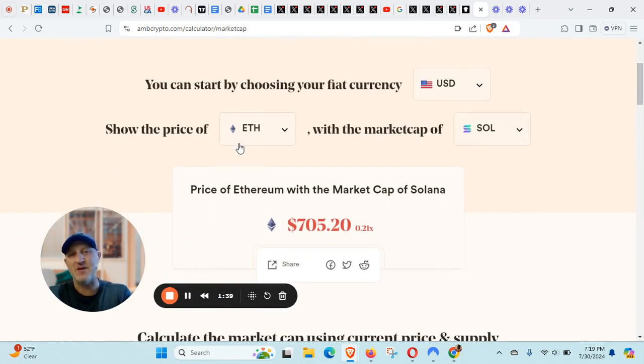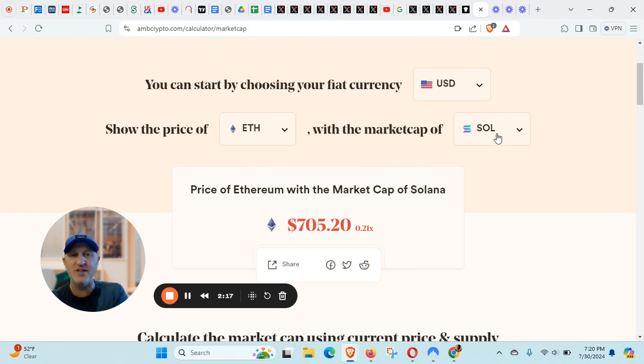You can basically take any coin and say, what would the price of this coin be if it had the same market cap of another coin? So let's take Ethereum, and if it had the same market cap as Solana, and Solana is worth about $180 right now, Ethereum would actually be $705. This shows us that Ethereum has better tokenomics than Solana. And from strictly a tokenomics perspective, it's a better investment.